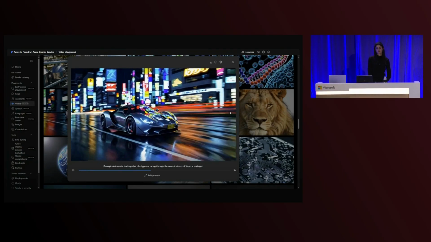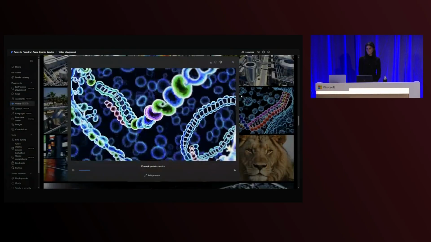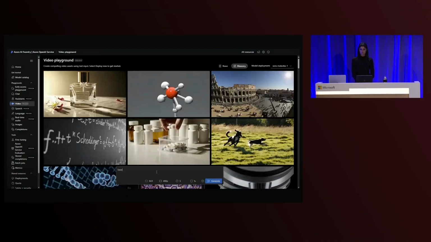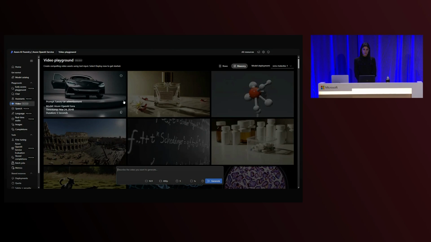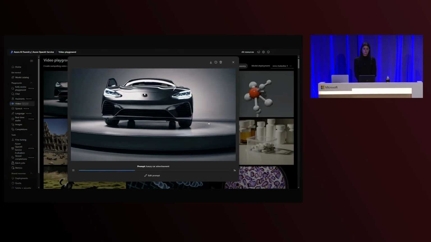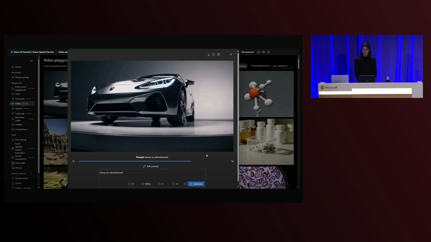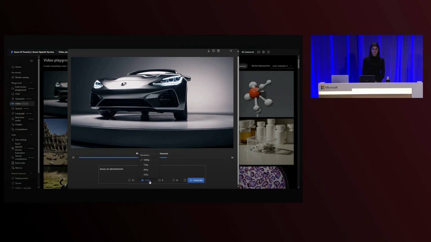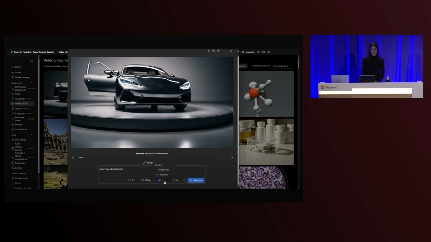Let's dive in. Azure AI Foundry now features a dedicated video playground for generating videos powered by models like Sora. This interactive environment enables you to begin your creative process efficiently. Whether you're experimenting with new ideas or refining a video concept, the playground is your gateway to where it all happens. You can integrate Sora's video generation capabilities directly into your applications for seamless creativity.